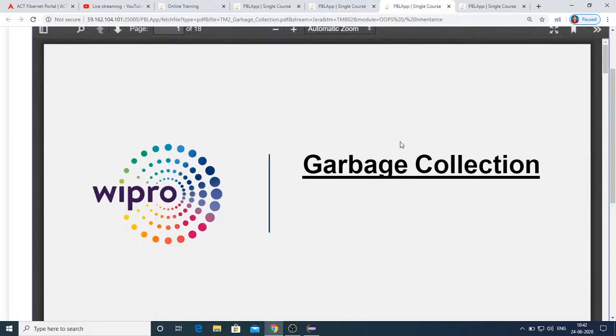And let's understand garbage collection very quickly. Let's see what is garbage collection in Java, how it is different from the garbage collection that you have studied with C++, and let's examine it with a small piece of code, and then we will understand how garbage collection is useful in Java. So, what do you mean by garbage? Whatever objects were created by the programmer or the user, there may be a situation where these objects are unused.